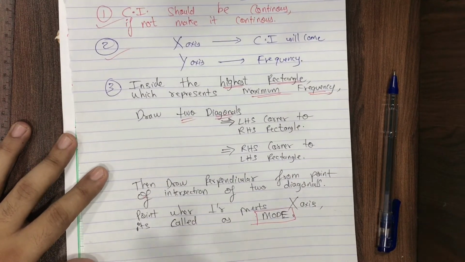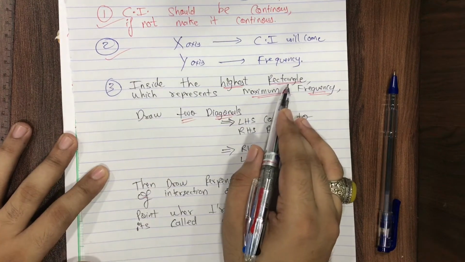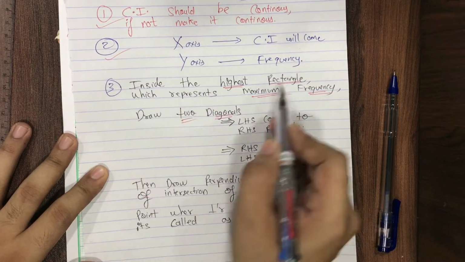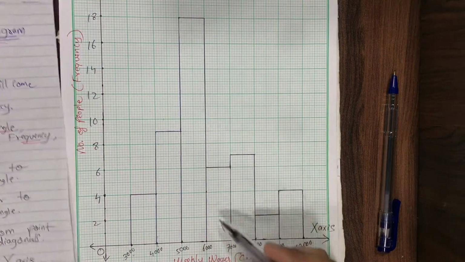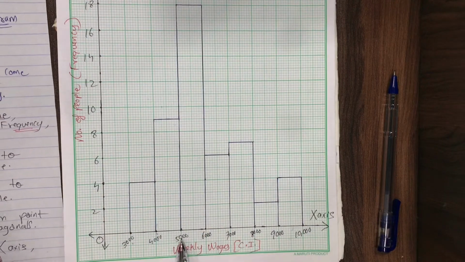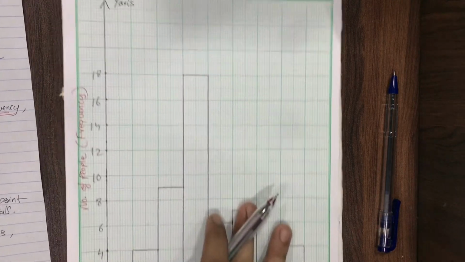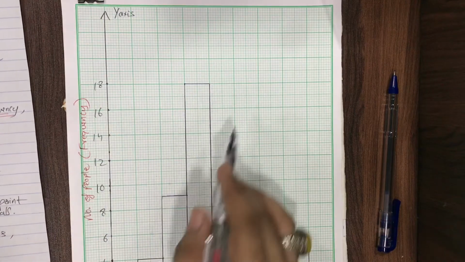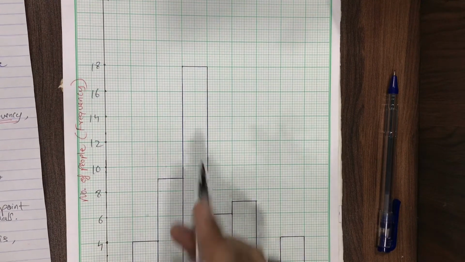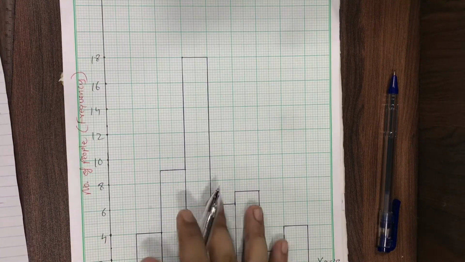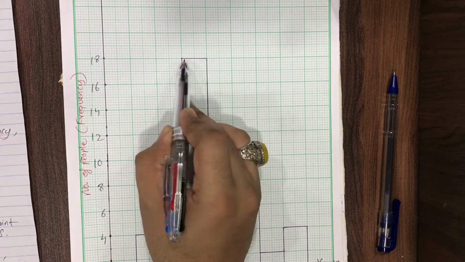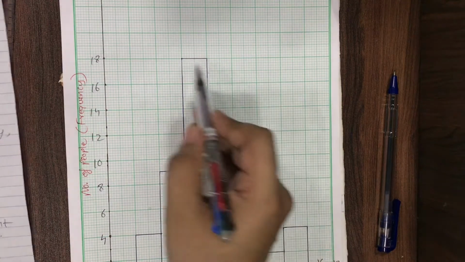Now pay attention, please. Inside the highest rectangle, which represents the maximum frequency, in our case, this is our highest rectangle, which is from 5000 to 6000 and has the frequency of 18. The highest rectangle means this class from 5000 to 6000 has the highest frequency of 18. Okay, now let's see what to do.